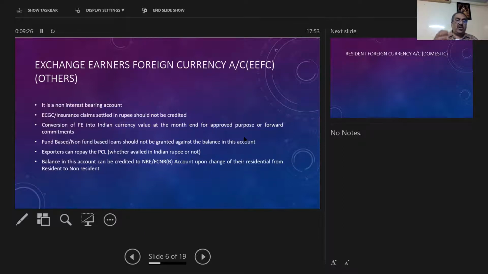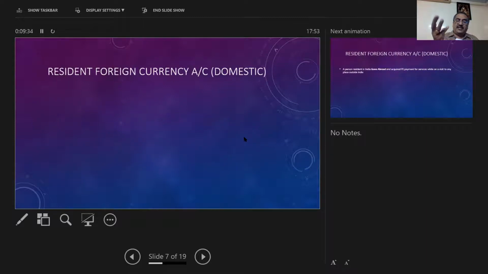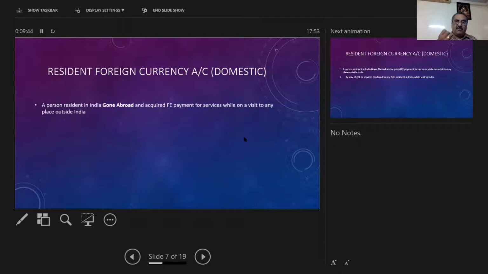Next account. First we have discussed EEFC. Next important account is RFC, that is resident foreign currency account domestic. Now a resident is going abroad and he has received foreign exchange payment while on a visit to some place outside India. So in the foreign country he has received some foreign exchange. Then what are the items that are allowed to be given credit in this account?